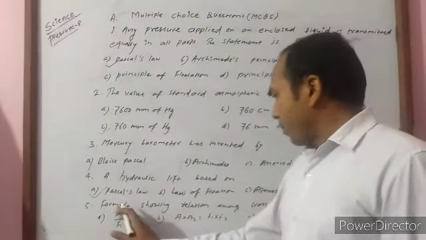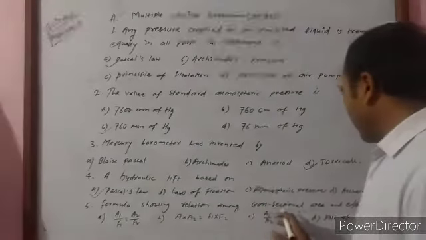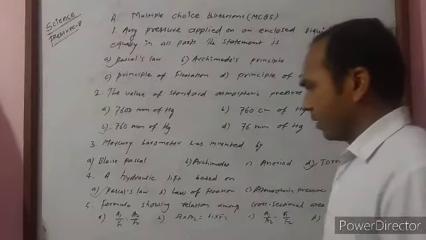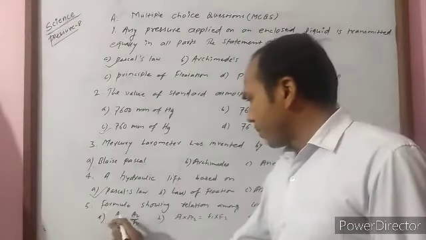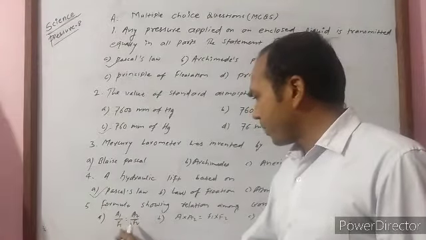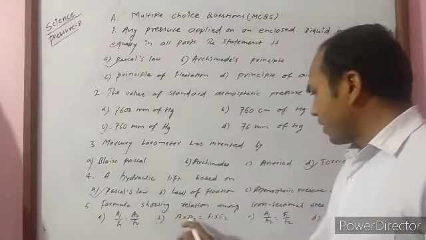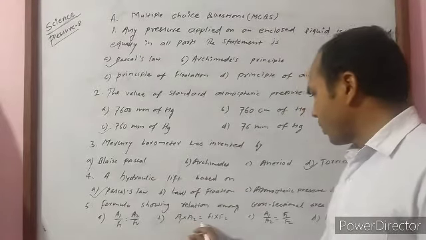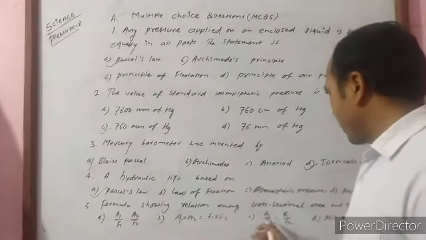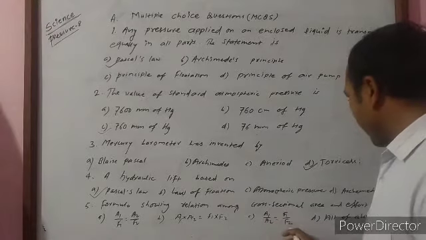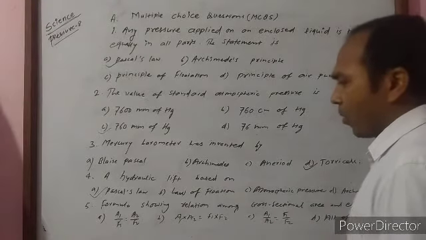Another, the formula showing the relation between cross-sectional area and effort is, first option A1 by F1 is equal to A2 by F2, second A1 into A2 is equal to F1 into F2, third A1 by A2 is equal to F1 by F2, and fourth none of all.